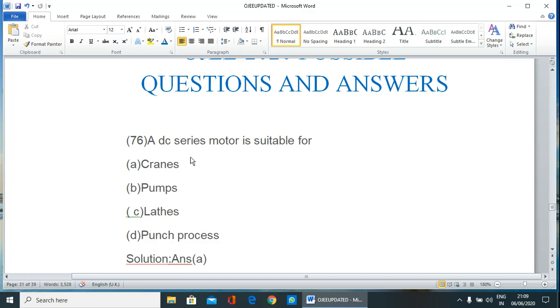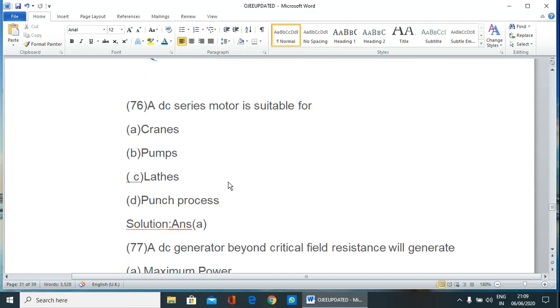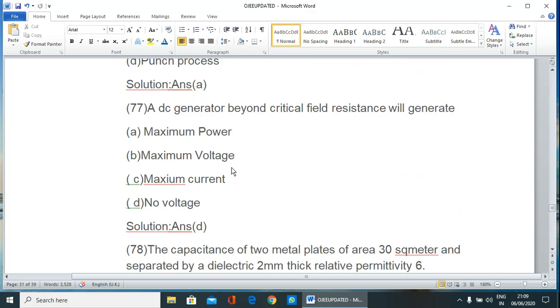Cranes generally are used to lift heavy machines or heavy objects, and for that it requires sufficient starting torque. Therefore, generally the crane uses a DC series motor. Correct answer A. So let us see question number 77.